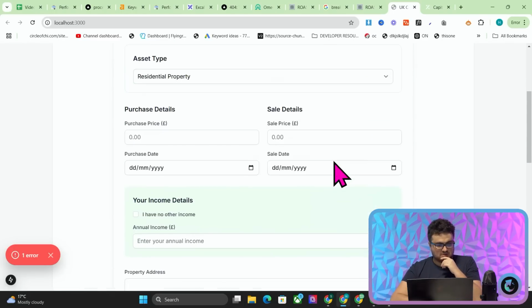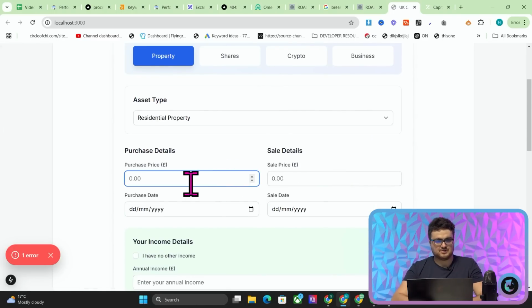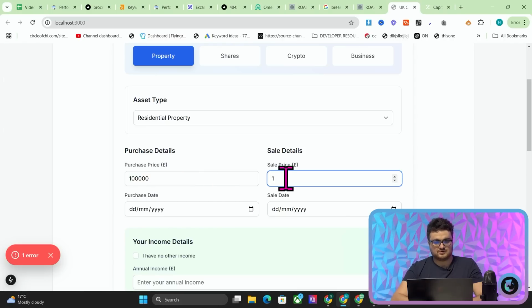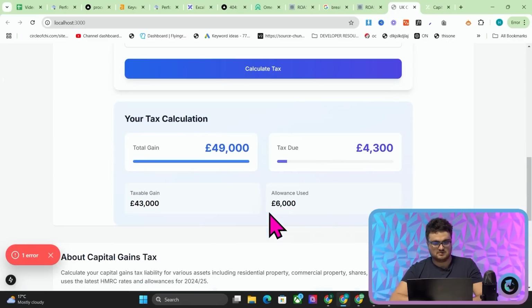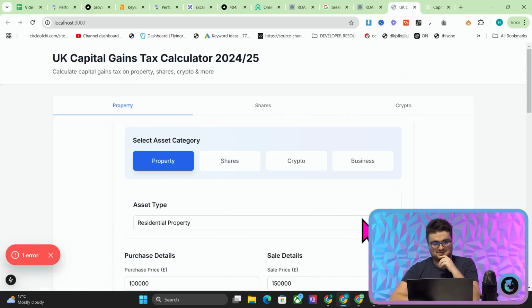Okay, there we go. So, residential property, we purchased it for 100,000. We sold it for 150,000. Do I actually have to put a date? I have no other income. Property address, that one previously lived in, and then we spent 100. We spent 1,000 on. Okay, beautiful. So I'm just going to assume that's correct. I'm not actually going to check. Welcome to the life of an SEO.